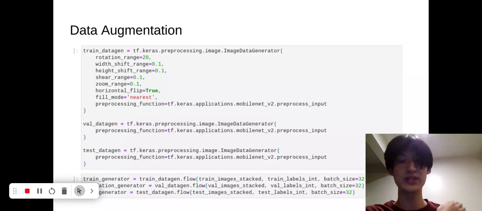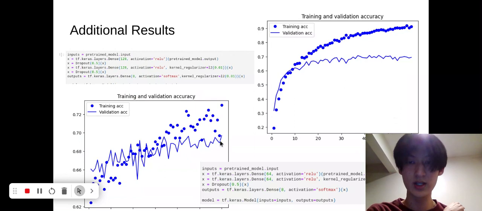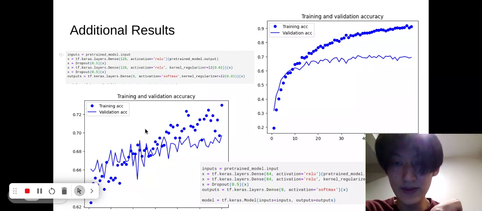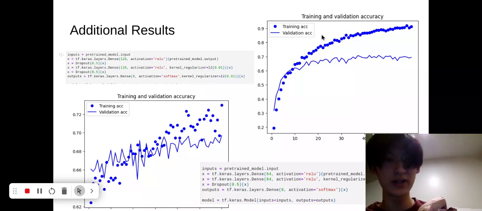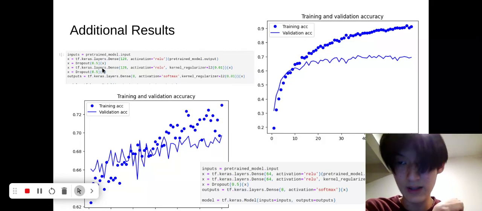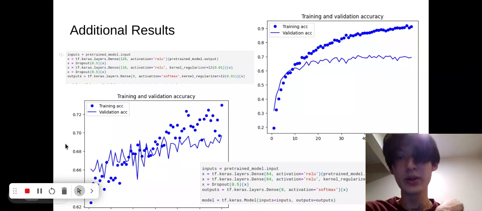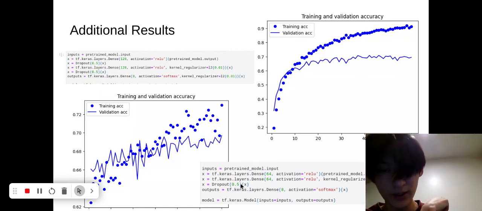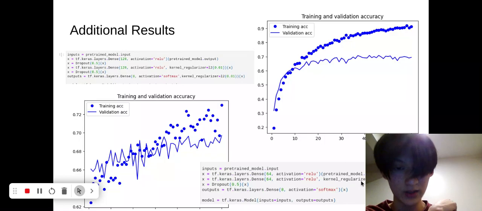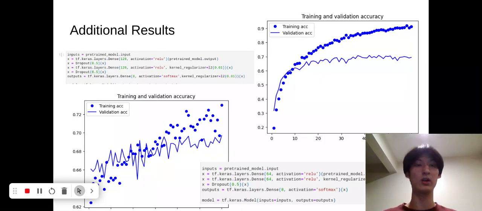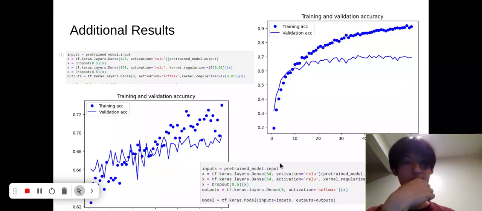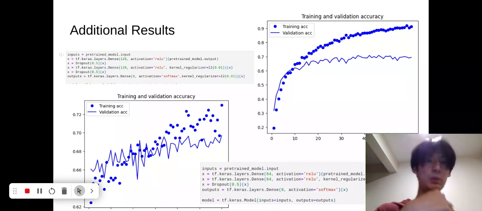So we have a larger sample size, and these are some additional results. On the left here, we see that this actually looks pretty good. It's not as overfitting as the last one. The one on the right is still overfitting, but let's look at the one on the left. The one on the left has 2 dropout layers and 2 L2 regularizers, and it has 100 epochs and no data augmentation. The one on the right has data augmentation, but only 1 dropout layer and 1 L2 regularizer. I tried out a lot of different combinations as well, but I can't show it all here, and we had a lot of issues.